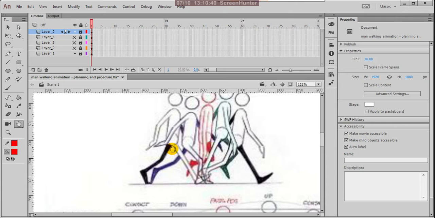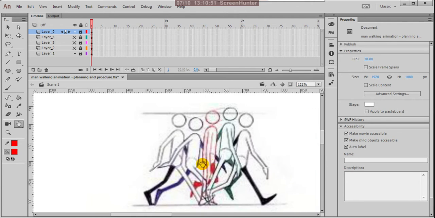Half cycle means that without changing this leg's registration point, you are doing all these movements. This is on the same stationary point, but the other leg is going up. So that is a half cycle.